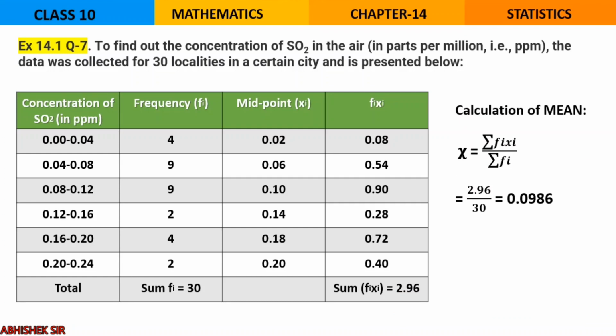Moving on with the formula, sum of fi xi upon sum of fi, 2.96 upon 30 gives 0.0986. You can also round it off to 0.099. Clear? So this is how we are solving numericals related to mean by direct method. Let us take one more example.